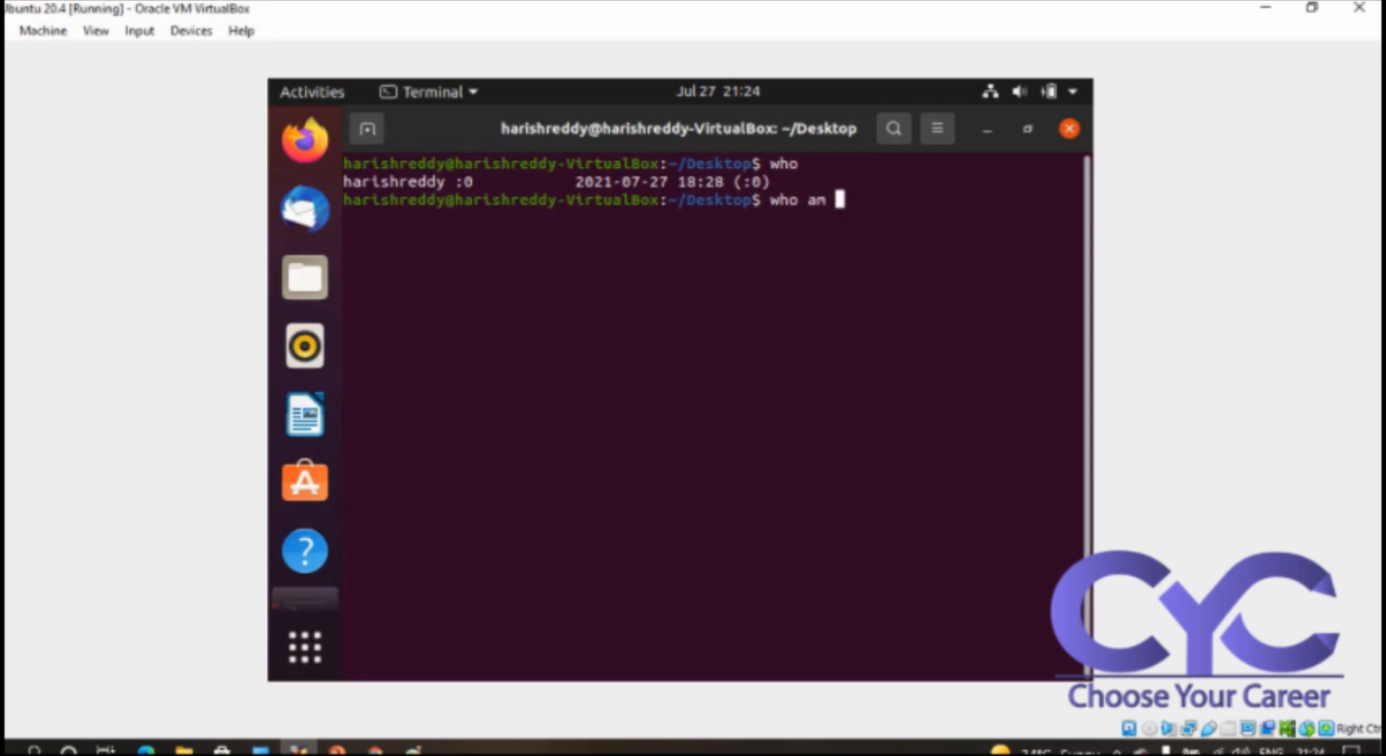Who am I? Whom am I? We don't have any content here. The who command shows the current user. Who am I? This is also a current user command only. See here, only Harish Reddy is the current user. So this is the current user which we are working under the Linux server. This is how we are creating the servers. So the next one is